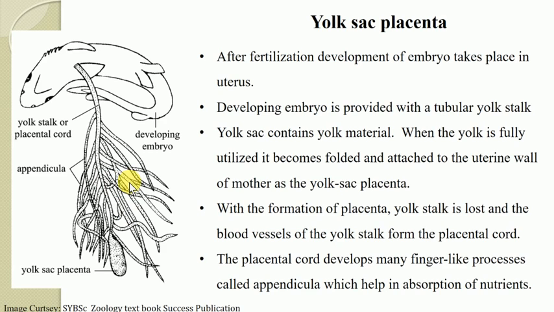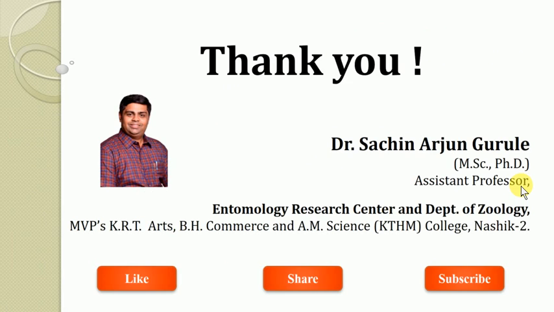So when embryos are fully developed, the mother gives birth to the young ones, and hence Scoliodon shows a process known as viviparity. Viviparity means they directly give birth to fully developed young ones. So this is about the yolk sac placenta and the female urinogenital system. With this we have completed the whole chapter number 5, the study of Scoliodon. Thank you very much.